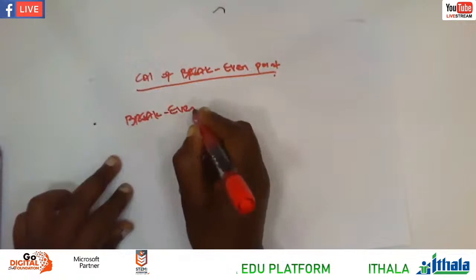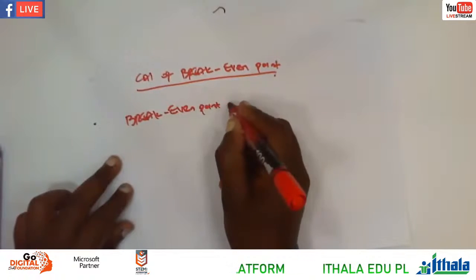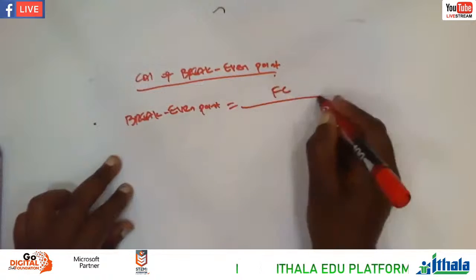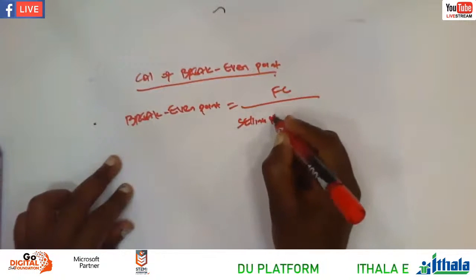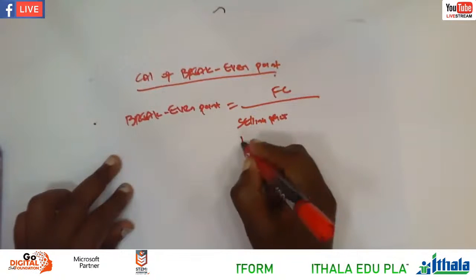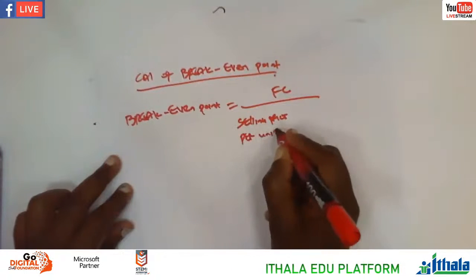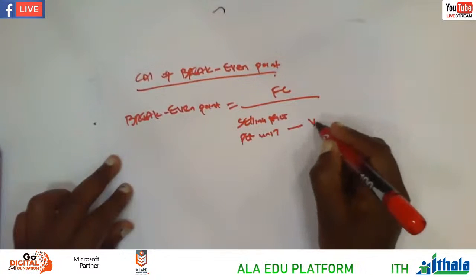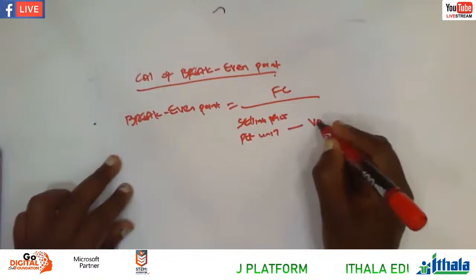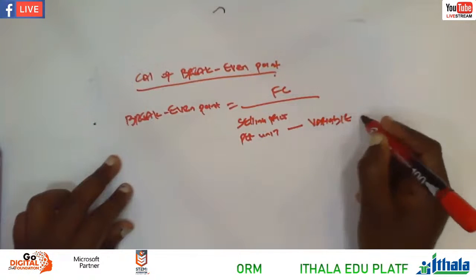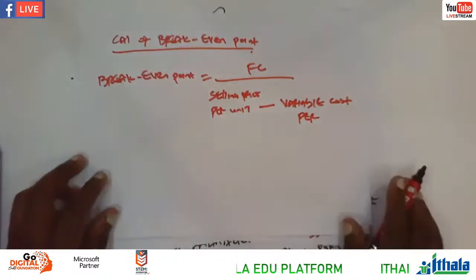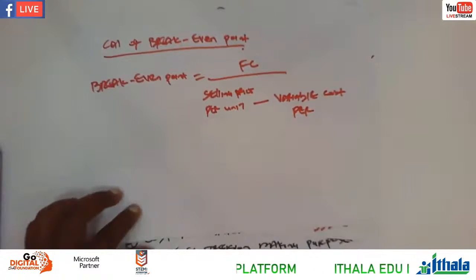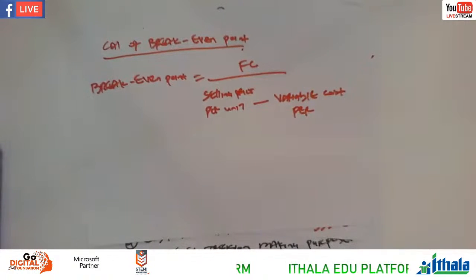Break-even point is equal to fixed cost over selling price per unit less variable cost per unit, right? That's the formula for calculating the break-even point. Fixed cost over selling price per unit less variable cost per unit.